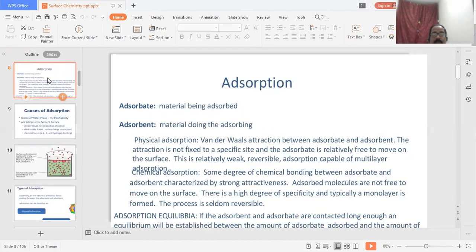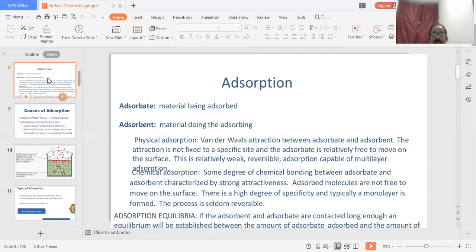In adsorption, the adsorbate means the material being adsorbed and the adsorbent means the material doing the adsorbing. So there are two types: physical adsorption and chemical adsorption. In physical adsorption, there is van der Waals attraction between adsorbent and adsorbate. The attraction is not fixed to a specific site and the adsorbate is relatively free to move on the surface. This is relatively weak, reversible adsorption capable of multi-layer adsorption.